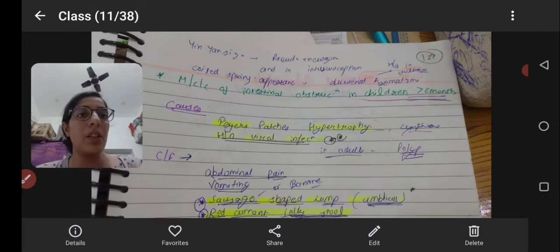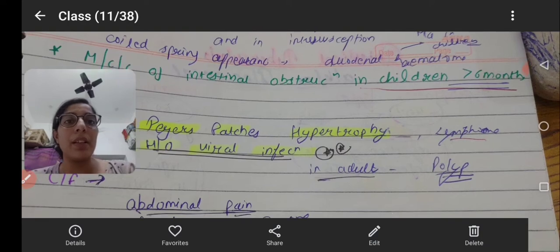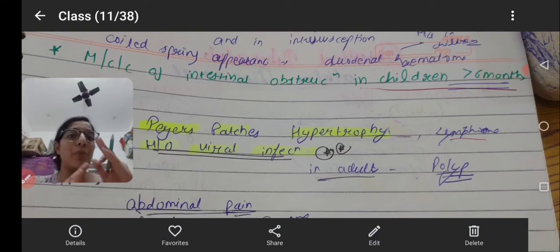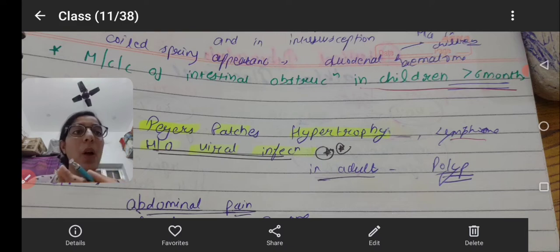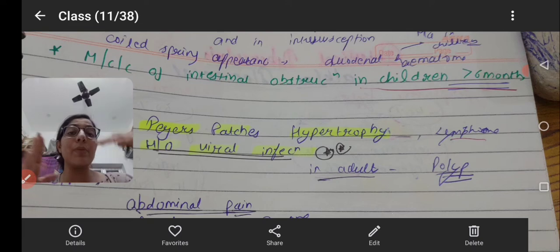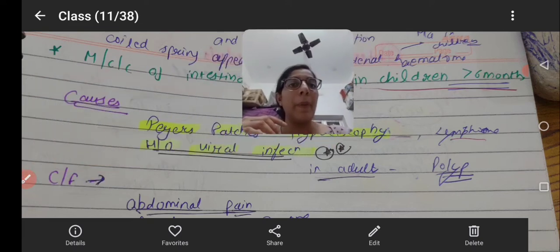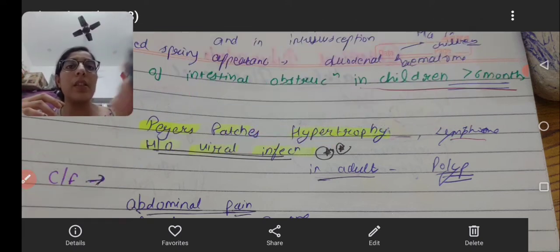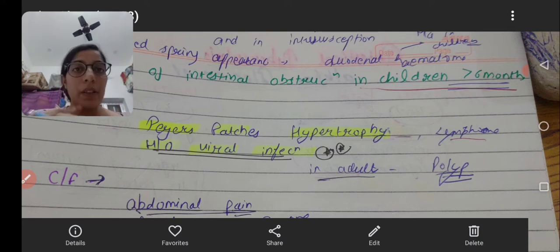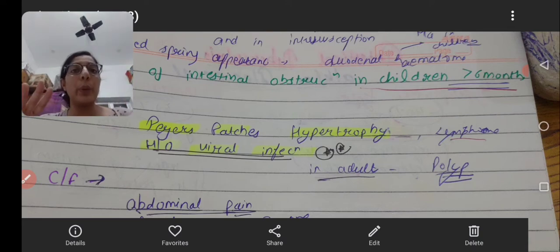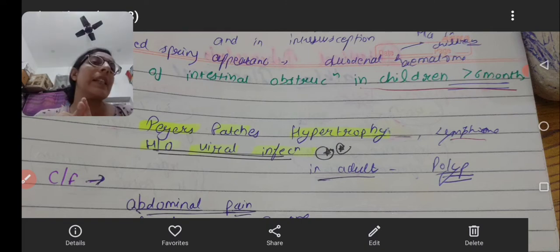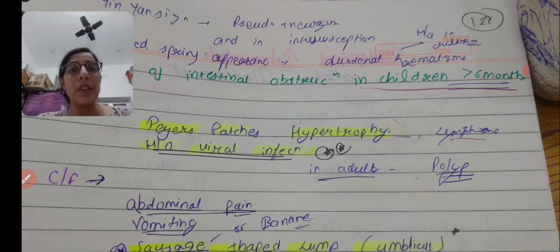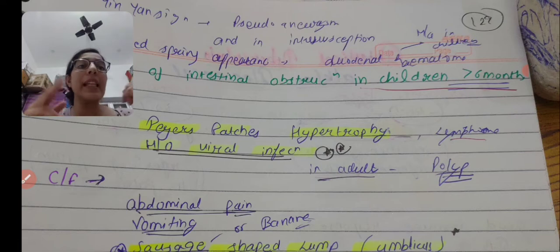Next page. Intussusception is the most common cause of intestinal obstruction in children more than 6 months, not less than 6 months. What are the causes? Some parts will hypertrophy; Peyer's patches are found in the intestinal epithelium, mostly in the ileocolic part, because of lymphoma or viral infection.